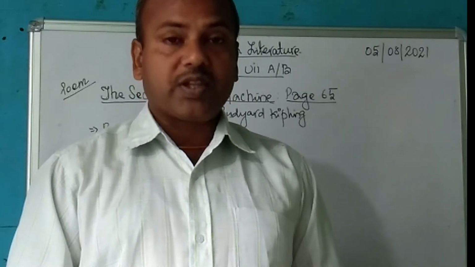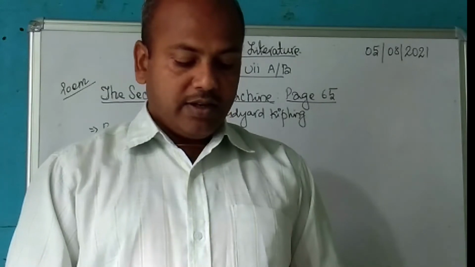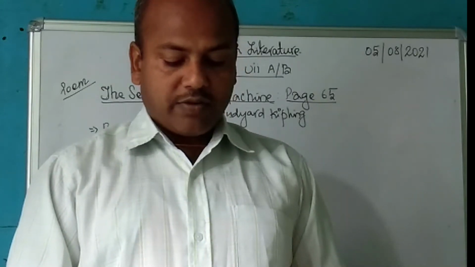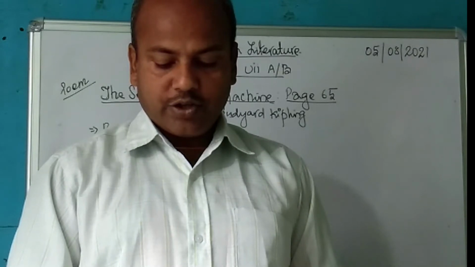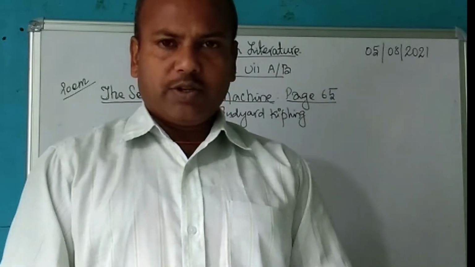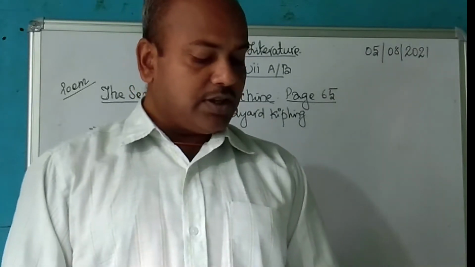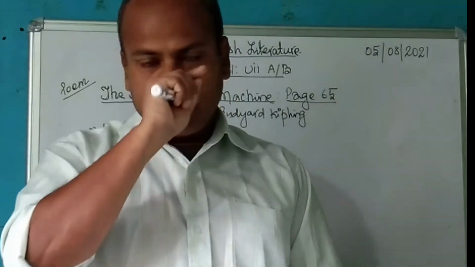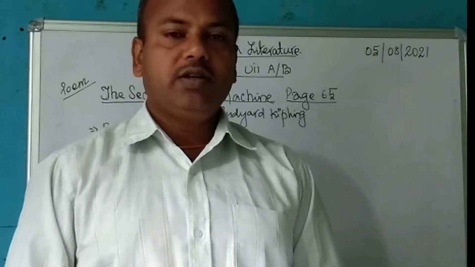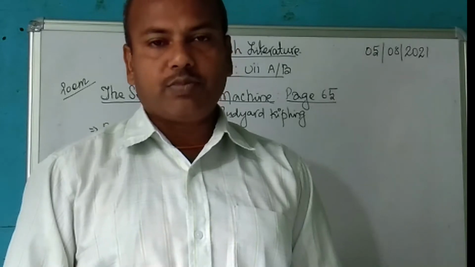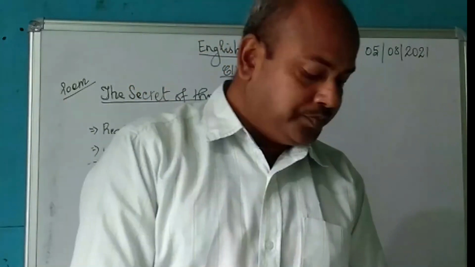And this poem, The Secret of the Machines, was first published in the year 1911 in a school diary, History of England, authored by C.R.L. Fletcher and Kipling. Not much is given here, but we come to know that he was born in India, but he was actually a British novelist and writer, and he is known for a very famous book written especially for children, called the Jungle Book.